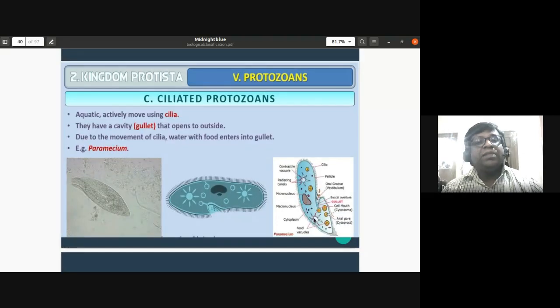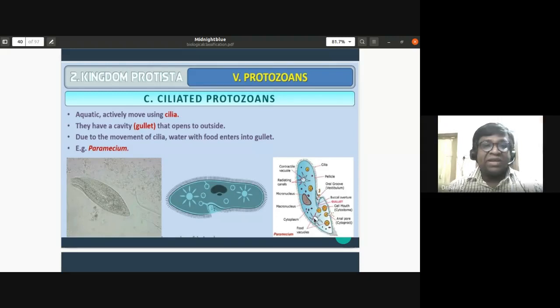So the ciliated protozoans, they are aquatic, actively moving using cilia. They have a cavity or gullet that opens to the outside. Due to the movement of cilia, water with food enters into the gullet. Example is paramecium.